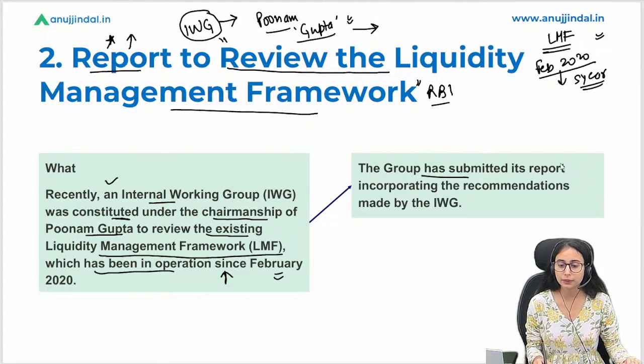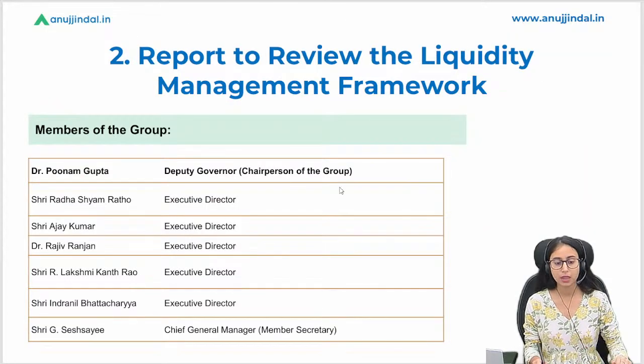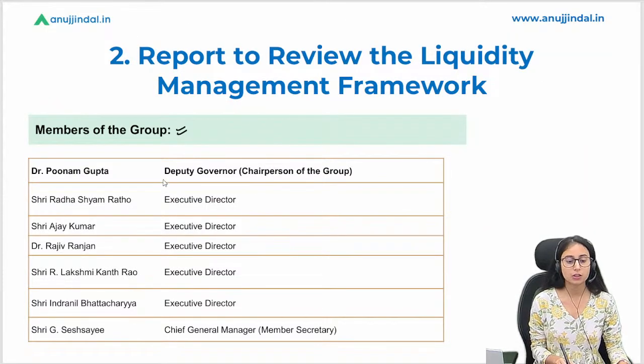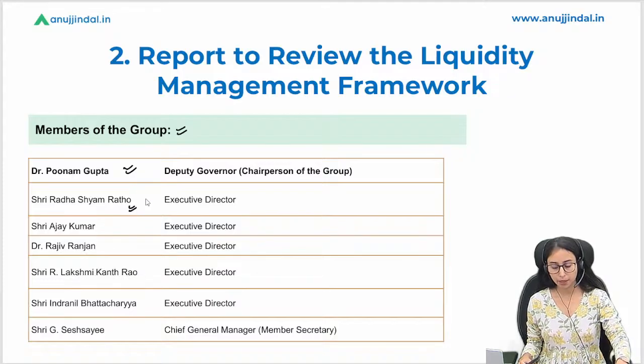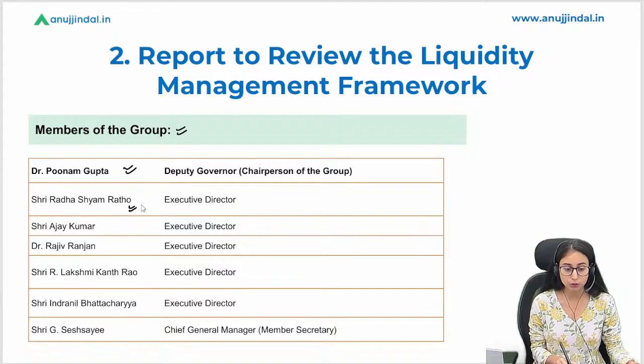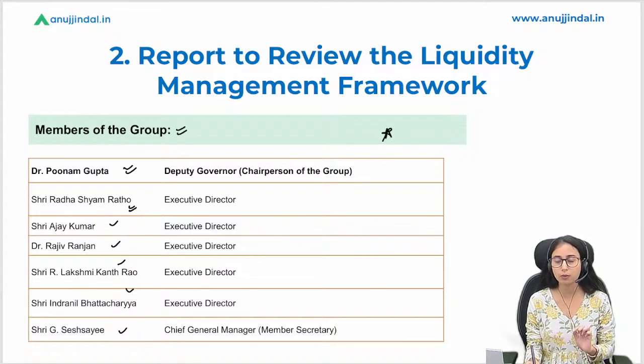Now, this group has submitted a report incorporating the recommendations made by the group. Who are the members of the group? The chairmanship again is from Dr. Poonam Gupta. The other members are Shri Radhashyam Ratho, Shri Ajay Kumar, Dr. Rajiv Ranjan, Shri R. Lakshmi Kant Rao, Shri Indranil Bhattacharya, Shri G. Seshasai. I hope the members' names are clear to you. You just have to remember the names of the members.